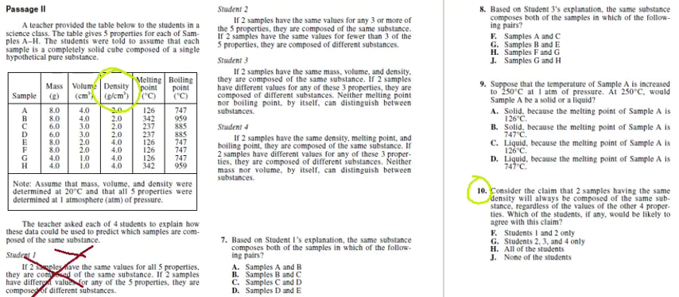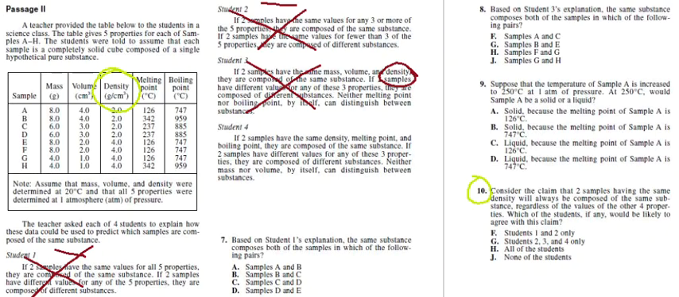Student number 2, right up here. If two samples have the same values for any 3 or more of the 5 properties, they're composed of the same substance. This claim for question 10 only has 1, so that's not going to match with student 2 either. Student 3, if two samples have the same mass, volume, and density, they're composed of the same substance. Now they are asking about density, but mass and volume are also included. So it says if samples have different values for any of these 3 properties, they're composed of different substances. So this one, once again, is not right. They're usually talking about more than one of those properties.